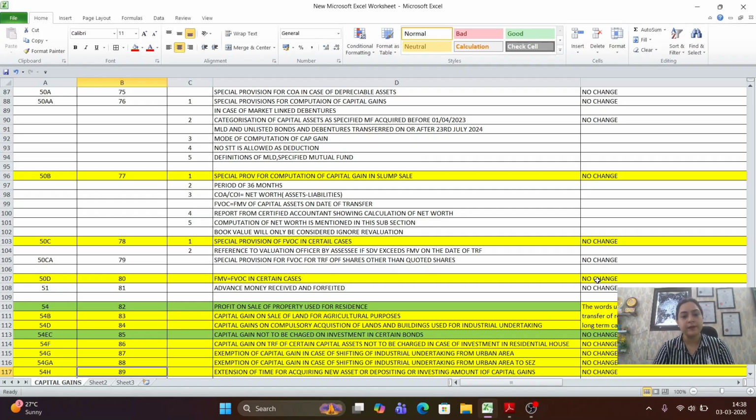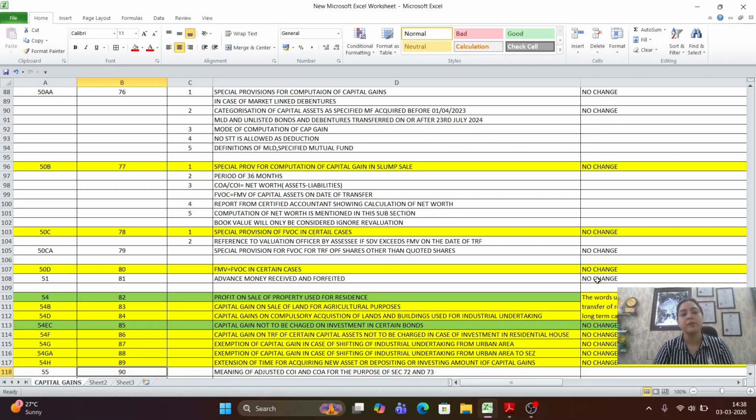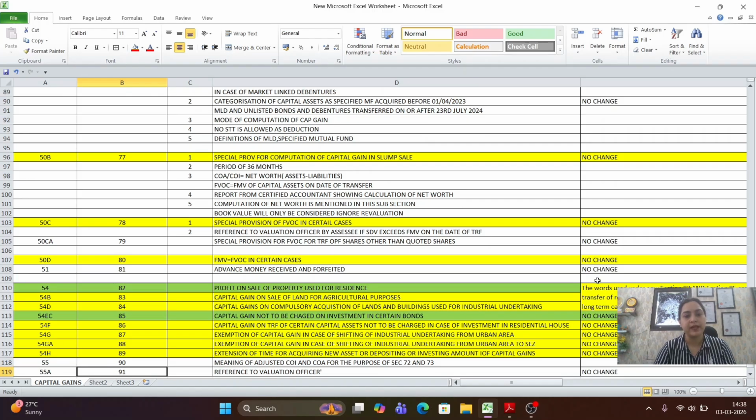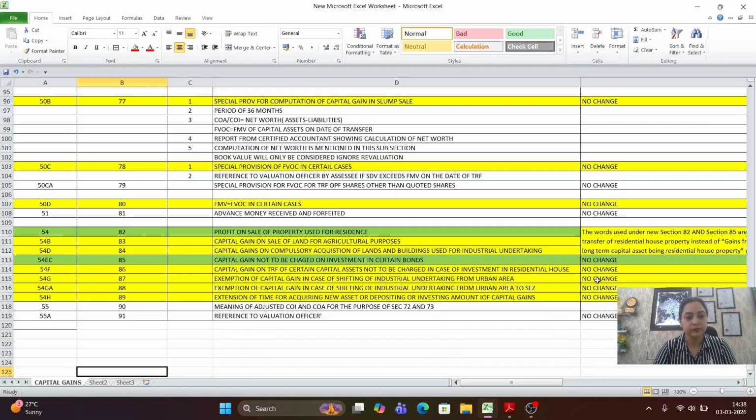Section 50C talked about land or building or both, wherein the stamp duty value is greater than 110% of the full value of consideration. Your full value of consideration would be the SDV, that is the stamp duty value on the date of transfer. So basically the 50C provisions will remain the same, but the section is section 78 now.